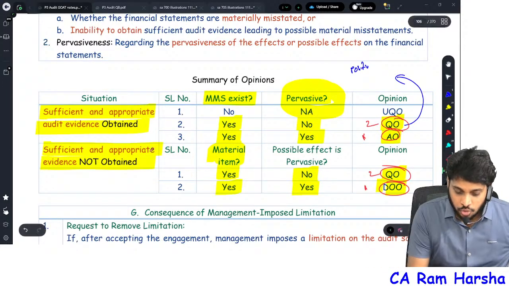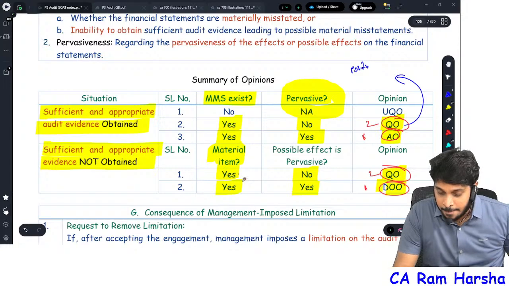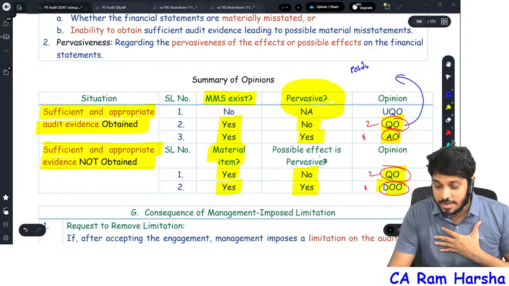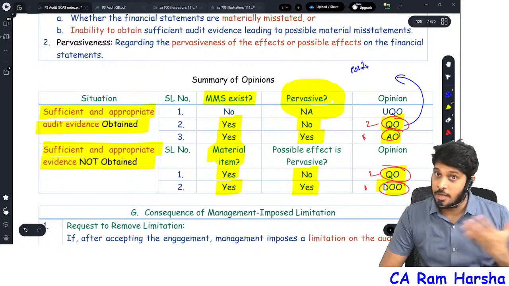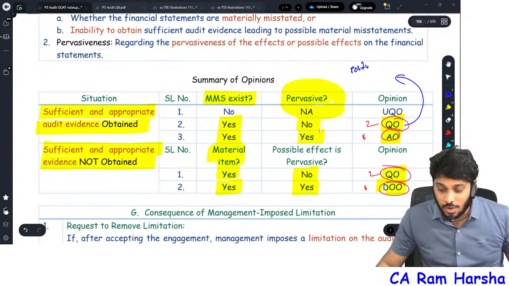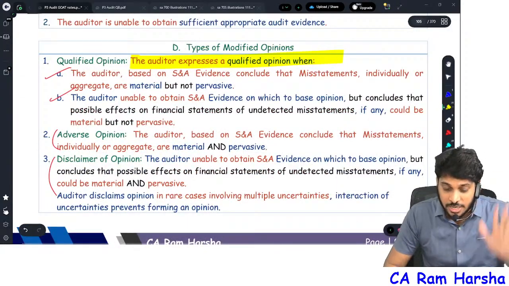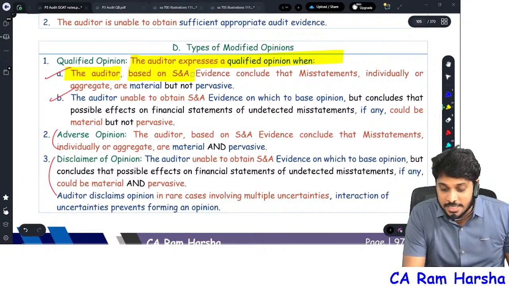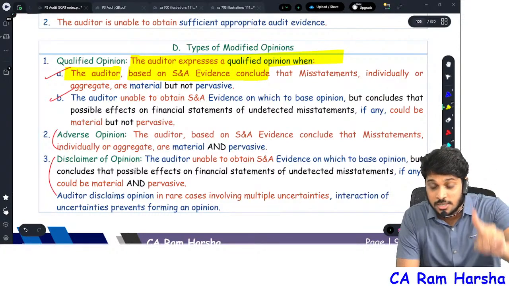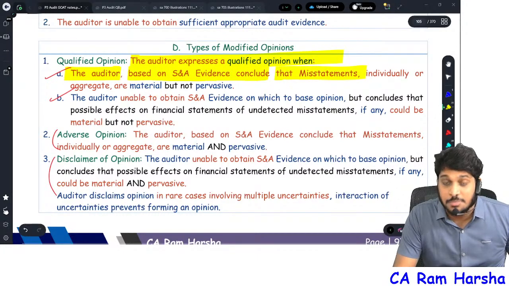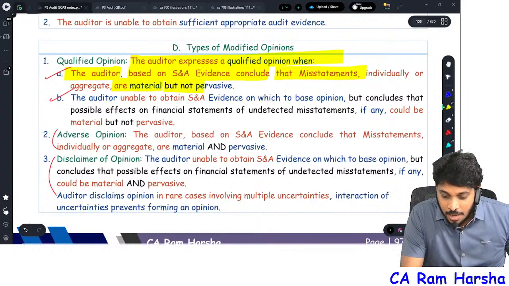Fine. So sufficient appropriate evidence is not obtained, and it's a material item for which I did not get evidence. Is the possible effect pervasive? No. Then also I'll give which opinion? Qualified. That's why, in the first part of the qualified opinion definition, the auditor obtained sufficient appropriate evidence and, based on it, concluded that misstatements are material but not pervasive.